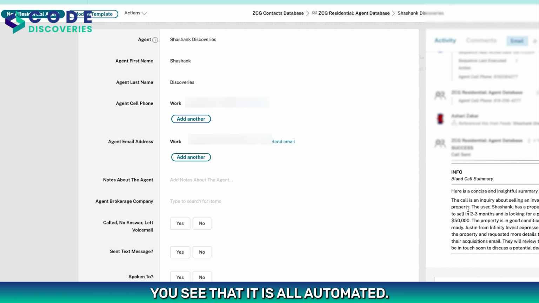So here you see that it is all automated. There is no one actually making these calls, and all the summaries of that call are automatically being added to those respective leads without any manual effort. So you can see how much time it has saved just by automating this whole process. It is super cool. I really like this platform a lot.